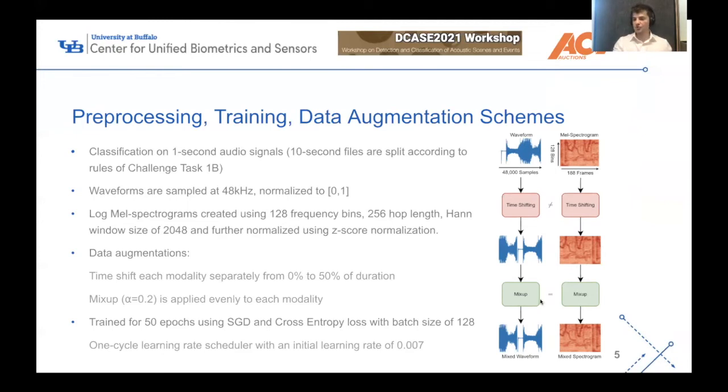However, for mix-up, what we do is we mix up two samples to the same degree. So we take one sample's waveform and spectrogram and another's waveform and spectrogram and mix them to the exact same degree. And in our case, we have alpha set to 0.2.